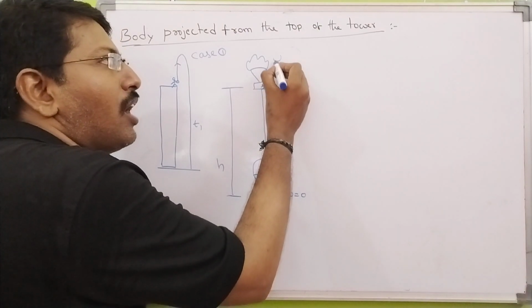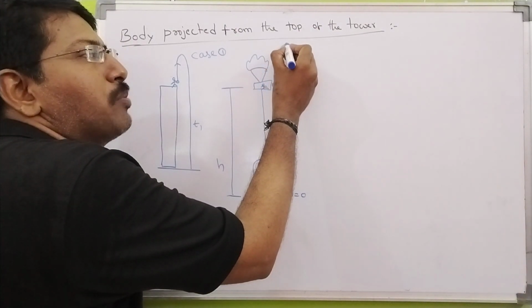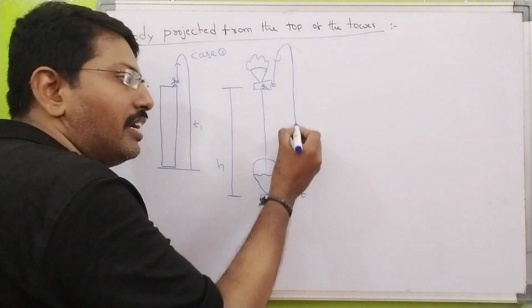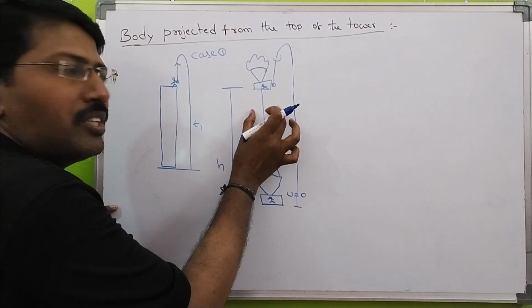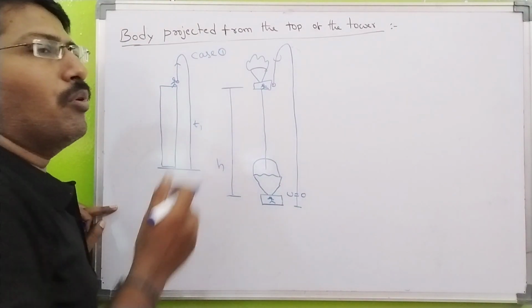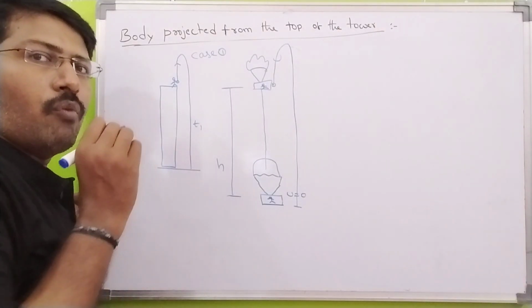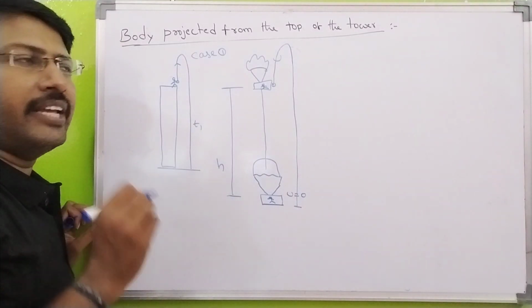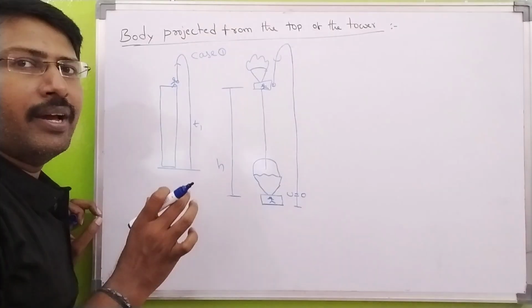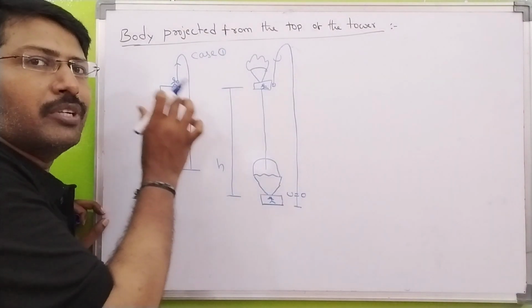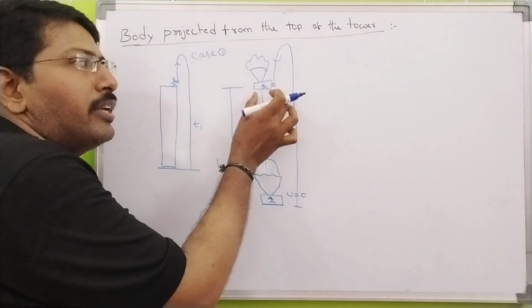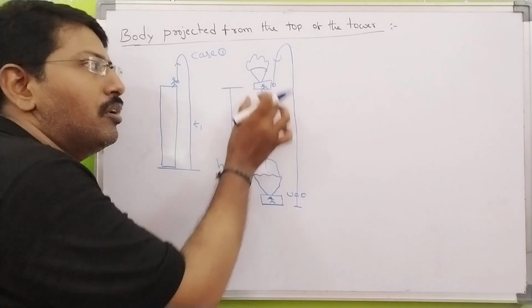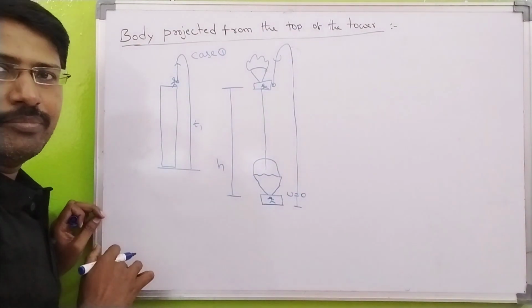This ball moves upward, reaches the maximum height, and after that it reaches the ground like this. In this situation, both are the same. While solving NEET and JEE problems, you should remember that a body projected from the top of the tower and a stone dropped from the parachute are the same concept.